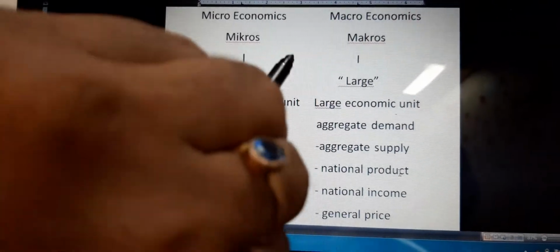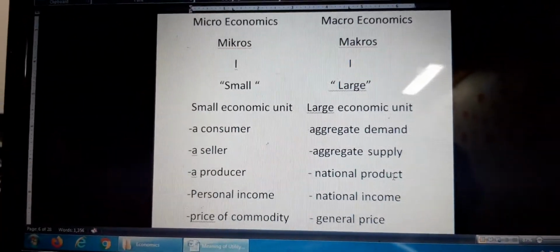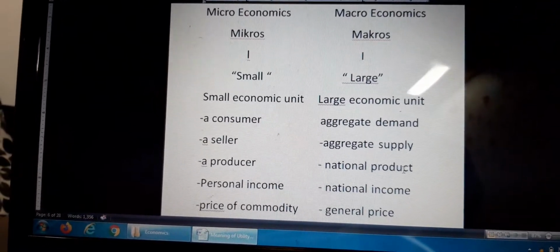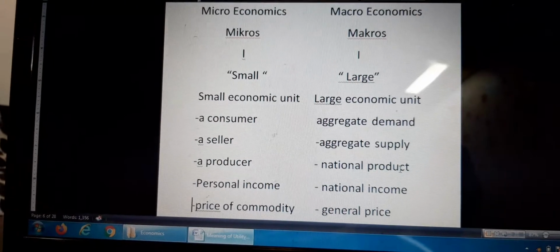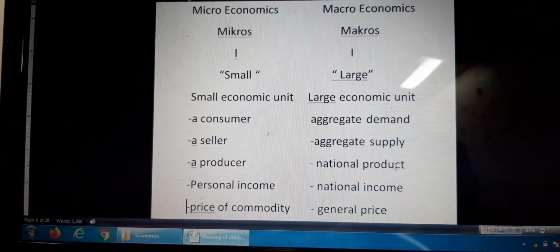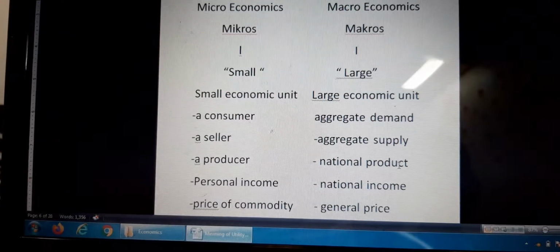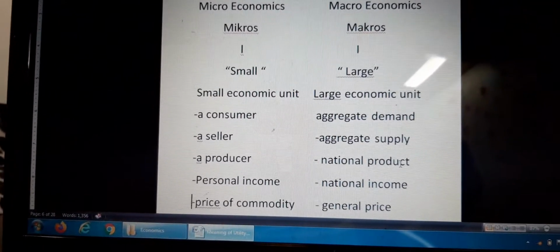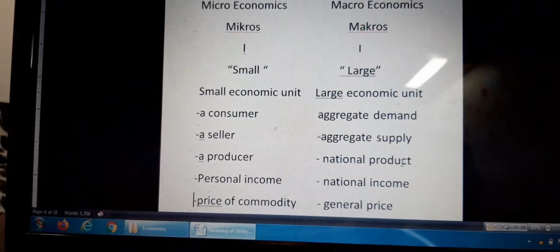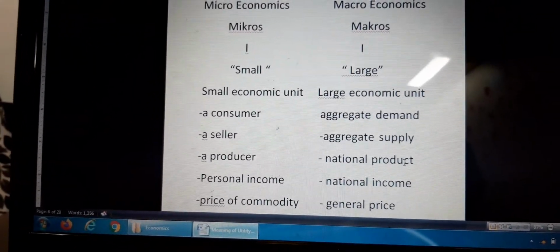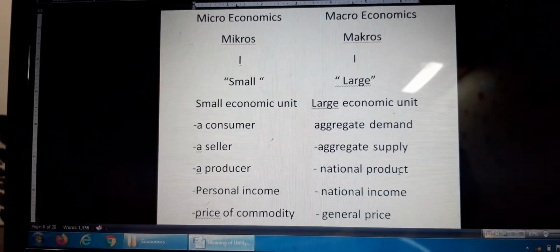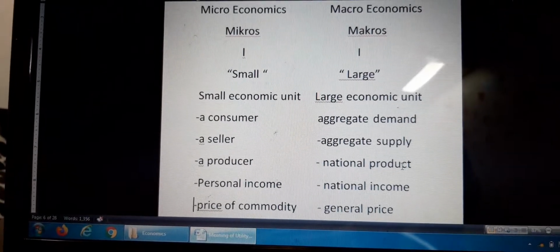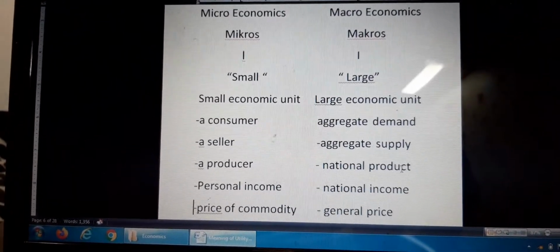So again macroeconomics deals with the study of national income and national product. National income is the income of all people in the country. So it is a big concept. We are learning India's total income, India's total product, isn't it? Total supply of goods and services in a country, demand for goods and services in a country. We are talking about the total.